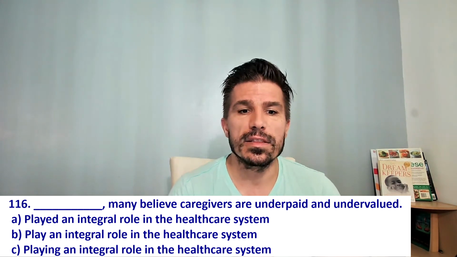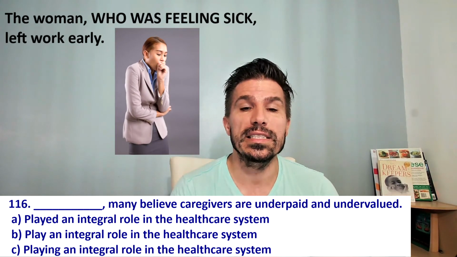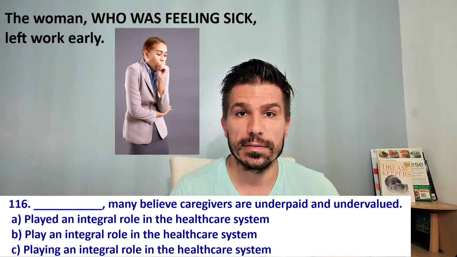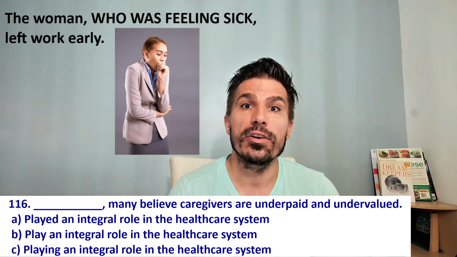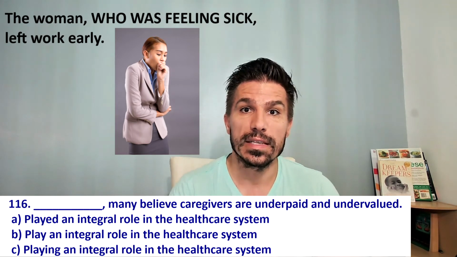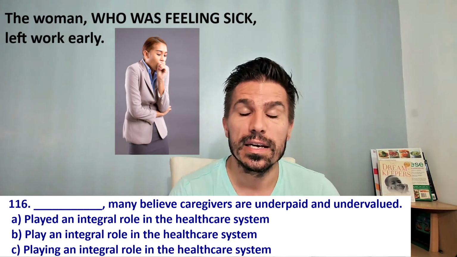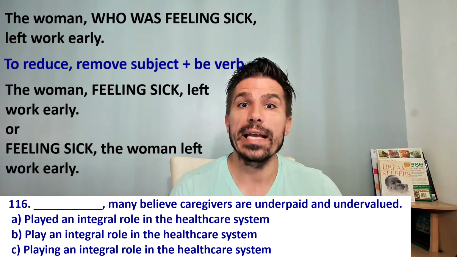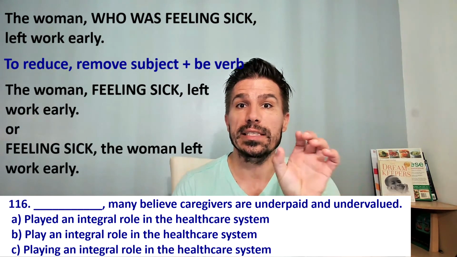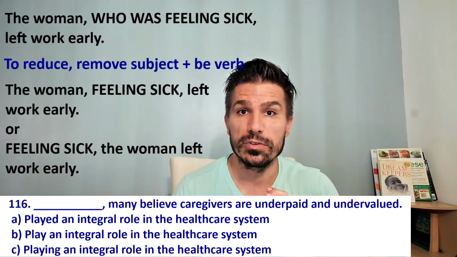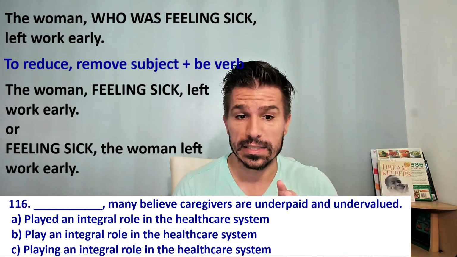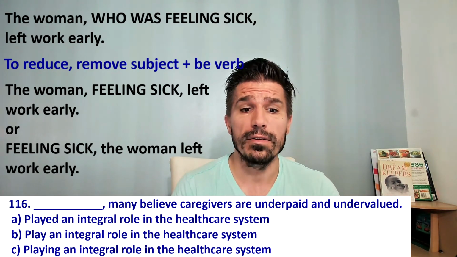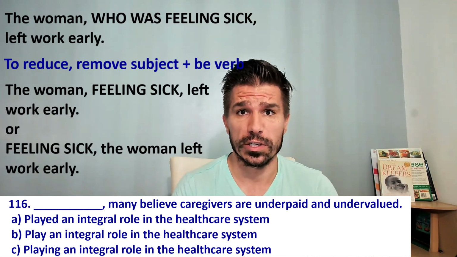It says, the woman who was feeling sick left work early. So my adjective clause is who was feeling sick. Often, I take out the subject and be verb to reduce it. So I can take out who and was and say, the woman feeling sick left work early.